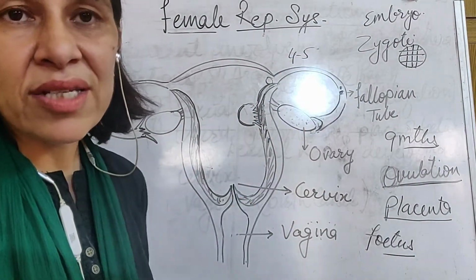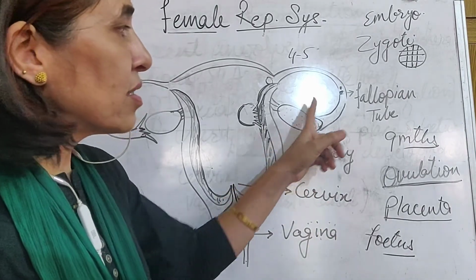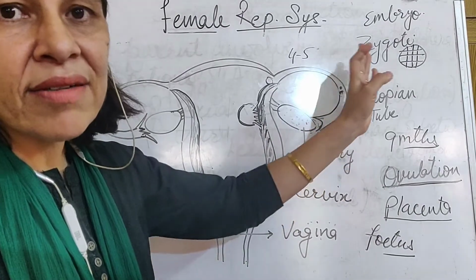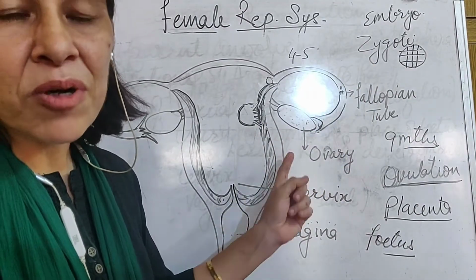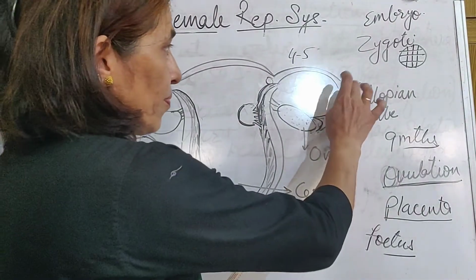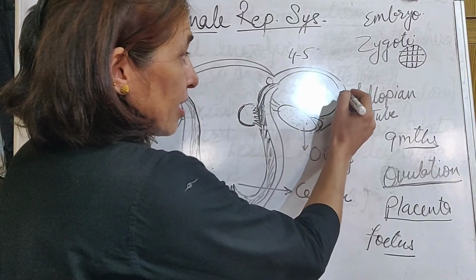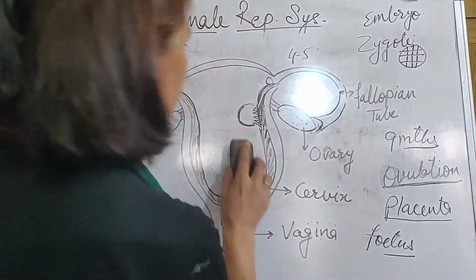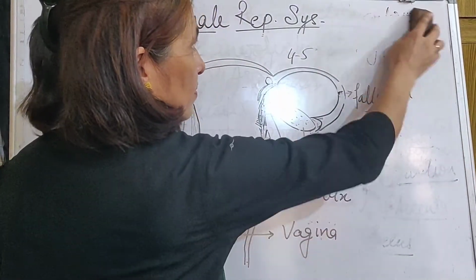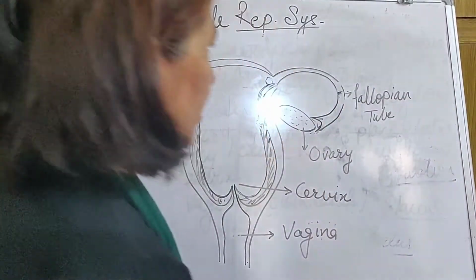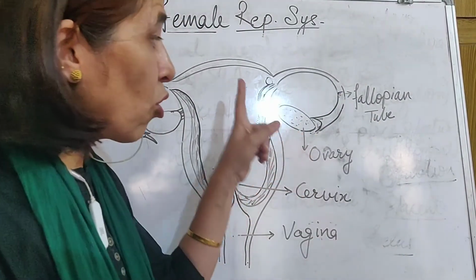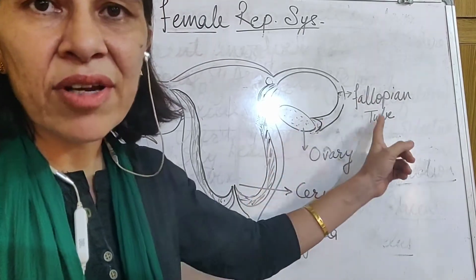But it is not always 100% necessary that the egg is released and fertilization occurs, or that the sperm comes to reach this place. If the egg is released here, it is not always necessary that the sperm reaches here, but it is always necessary that the egg will come.